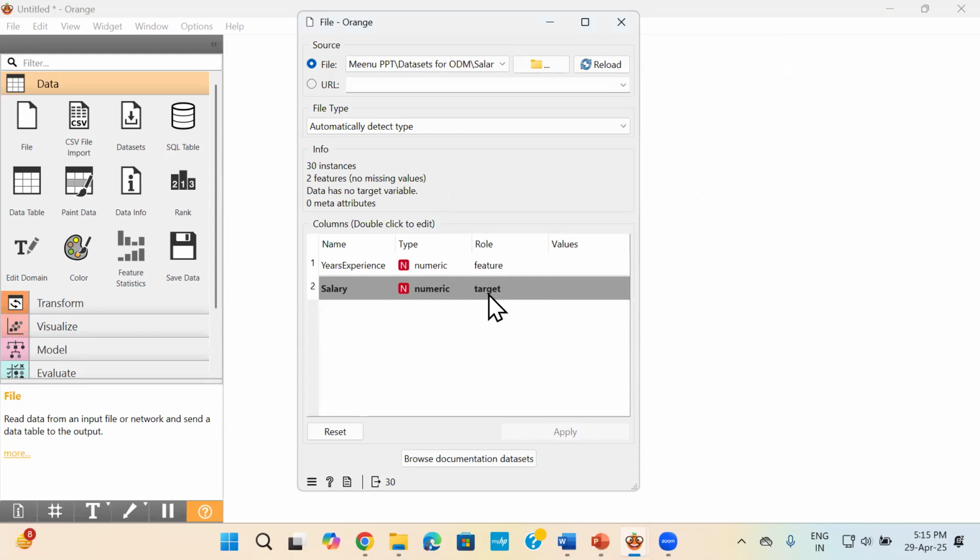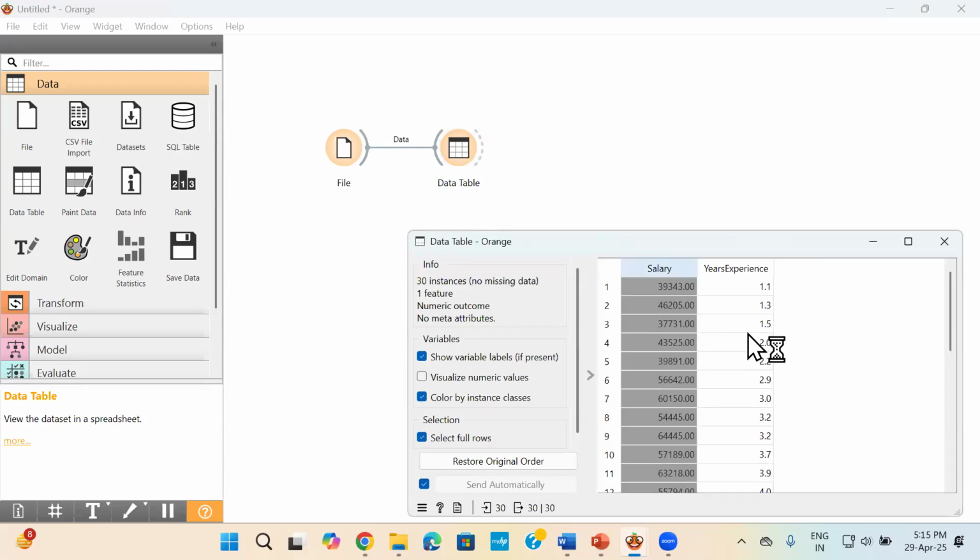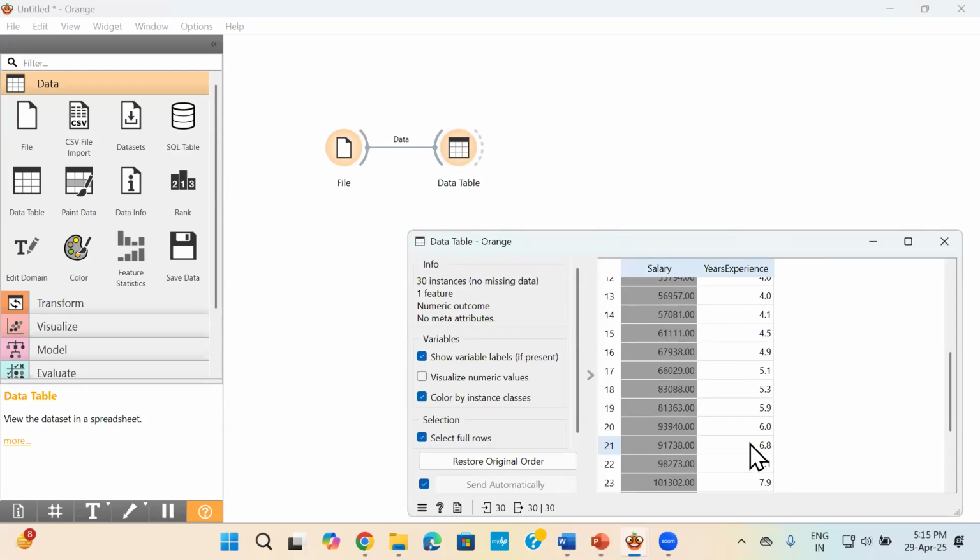As I told you, salary, since I'm going to predict the salary, that will be my target variable. If it is not set as the target variable, just click and set it as the target variable. Click on apply and close this. Now, we first load the data set and after that we view it in our data table. So just click and drag and now you'll be able to view it in your data table.